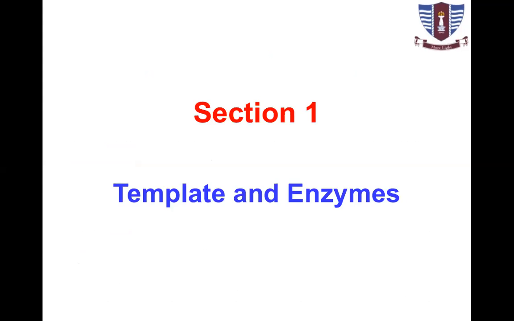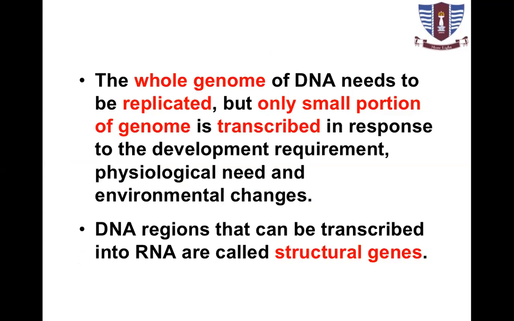Templates and enzymes used in transcription. The whole genome of the DNA needs to be replicated in replication, but only a small proportion of the genome is transcribed in response to the development of the required physiological response or required product. Which product is required? Its gene is activated for transcription.